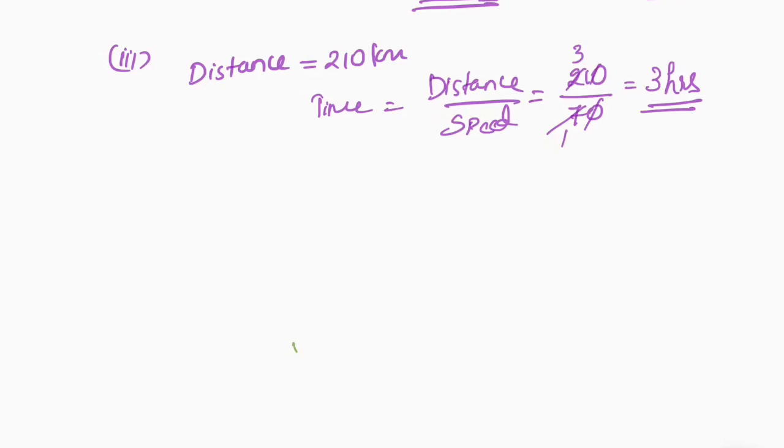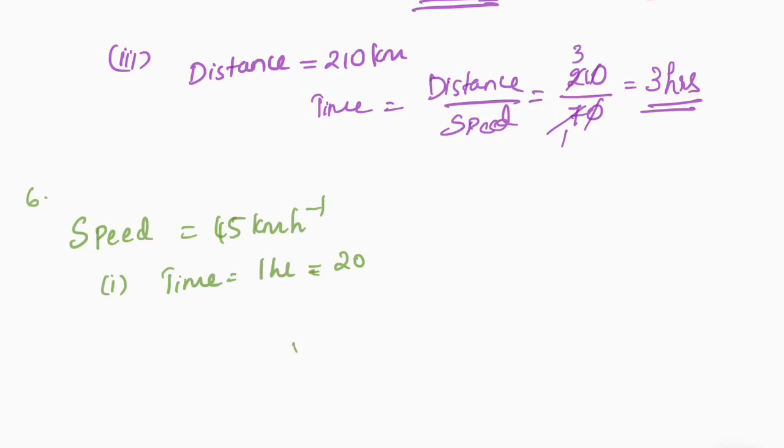Now coming to the next question. Question number 6. A boy drives a scooter with a uniform speed of 45 kilometer per hour. Find the distance covered by him in, first sub question, time is given as 1 hour 20 minutes. You need to find the distance.